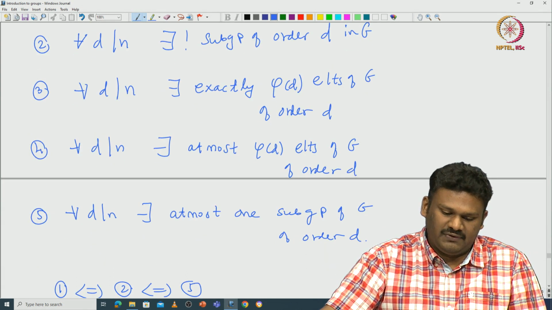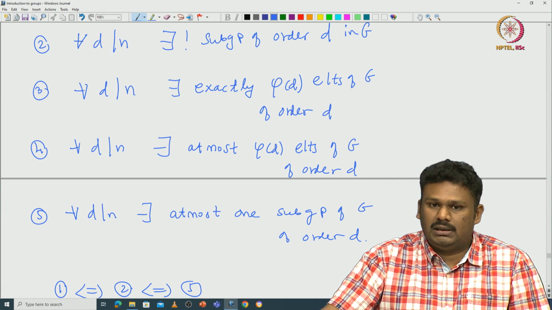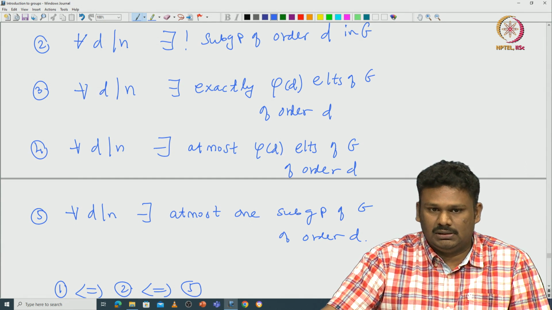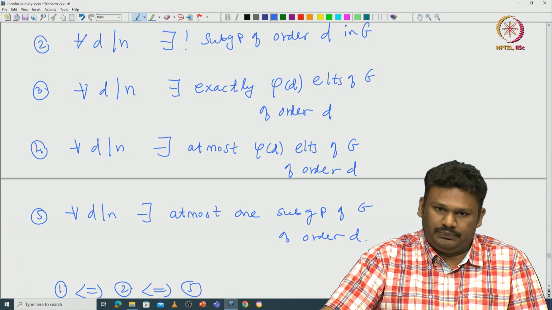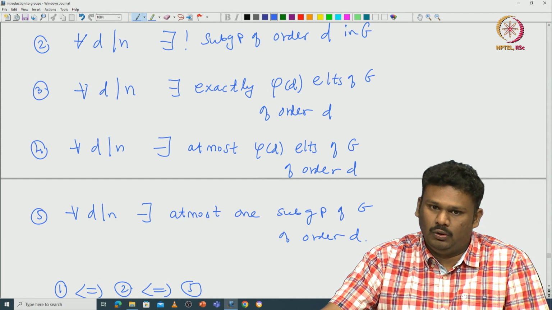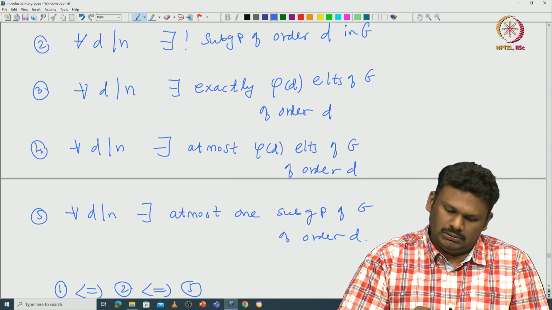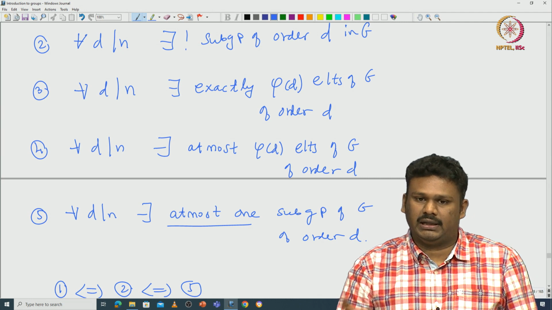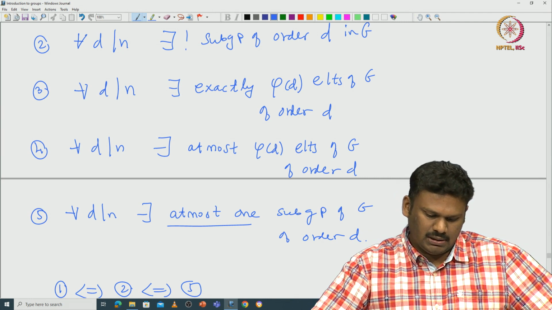Now 4 implies 5 is also easy, because if there are at most phi of d elements, either the subgroup exists or does not exist. If it exists, then it has to be at most 1, because that subgroup is again cyclic.